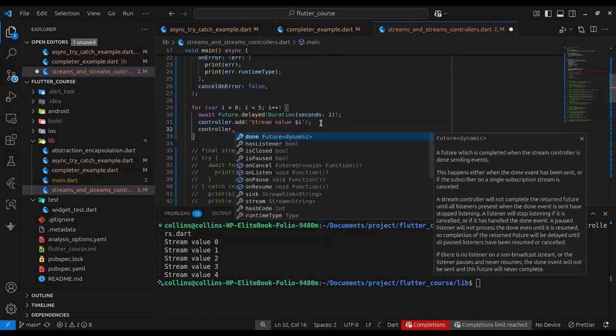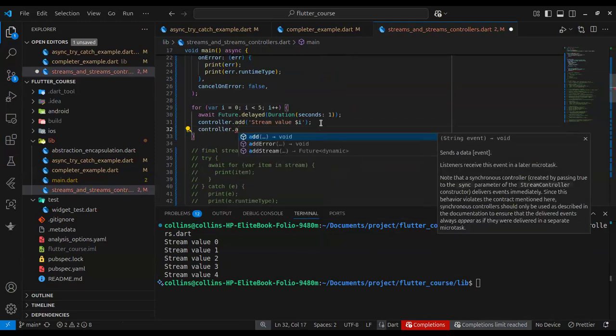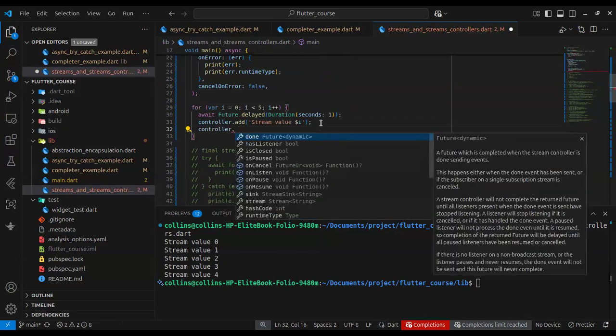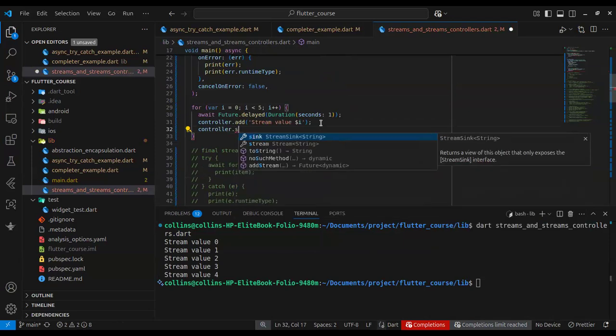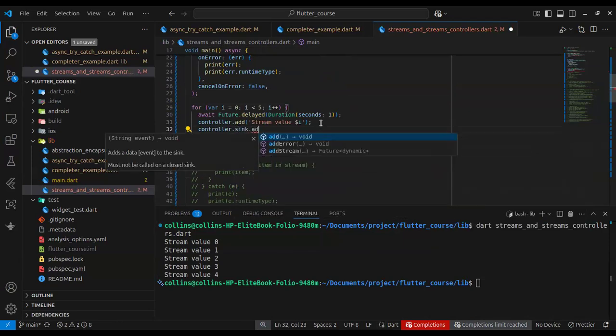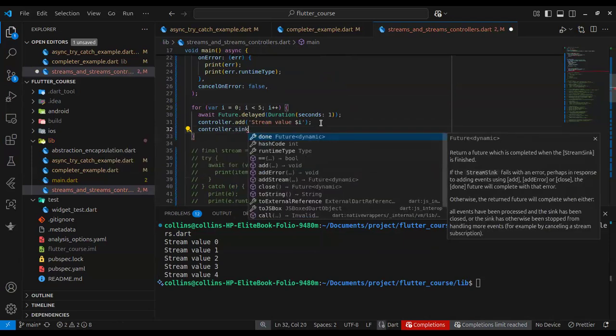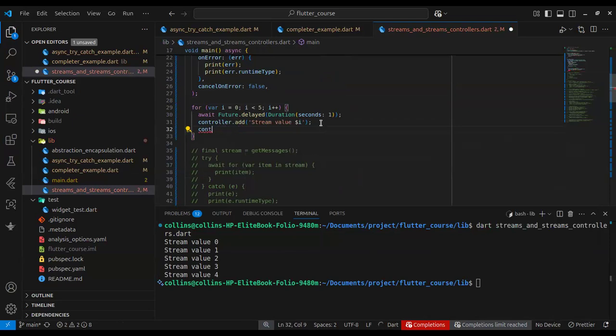You can also do this with controller.sync.add. It's still the same thing, but just use controller.add. That's less syntax sugar.